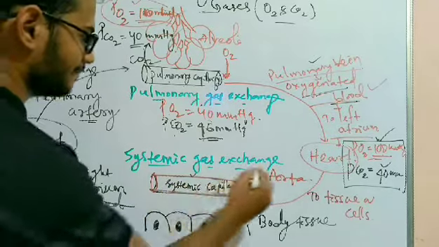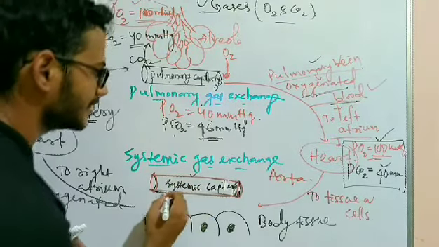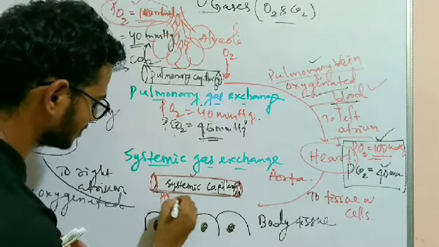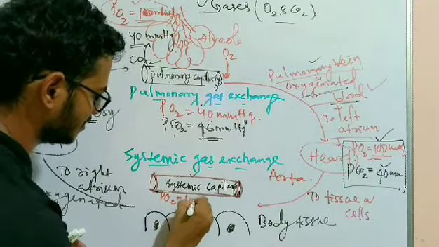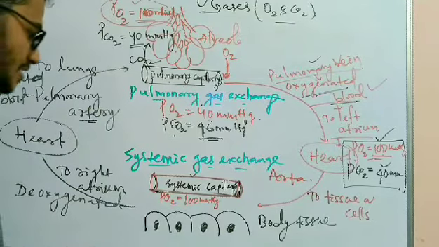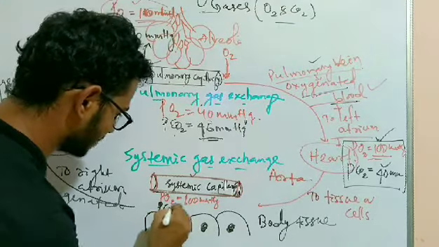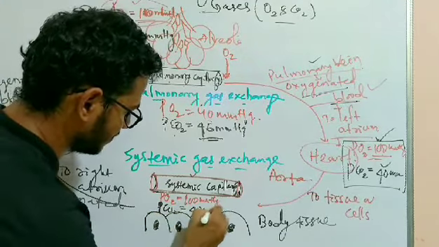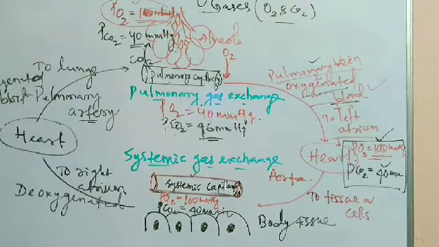So I can write here the partial pressure in the systemic capillary. The PO2, partial pressure of oxygen, is 100 mmHg, and the partial pressure of carbon dioxide is 40 mmHg in the systemic capillary.